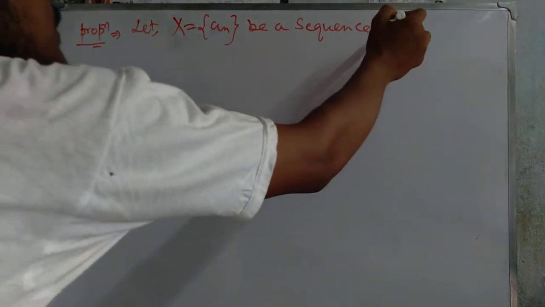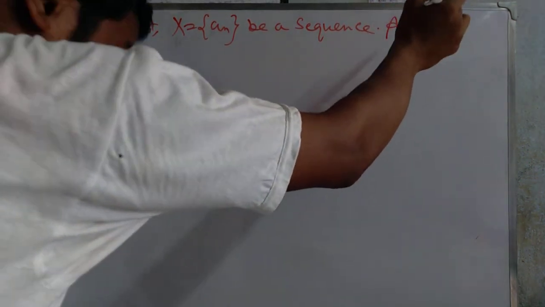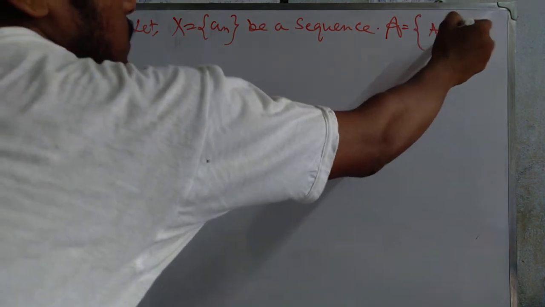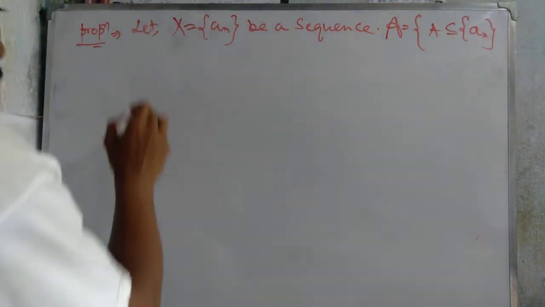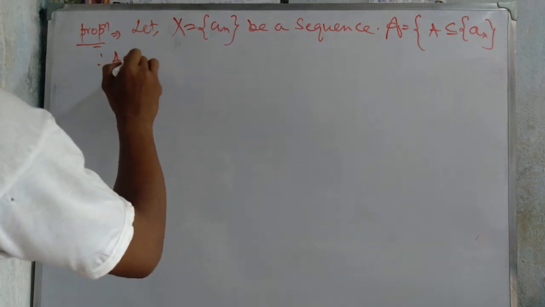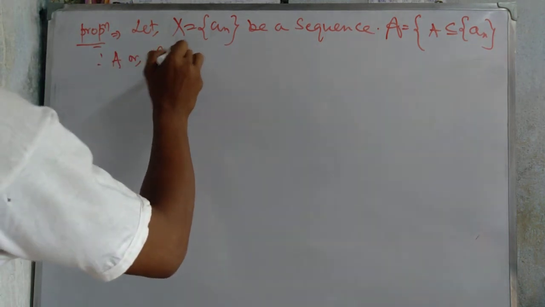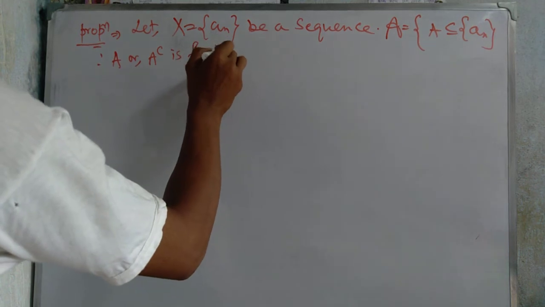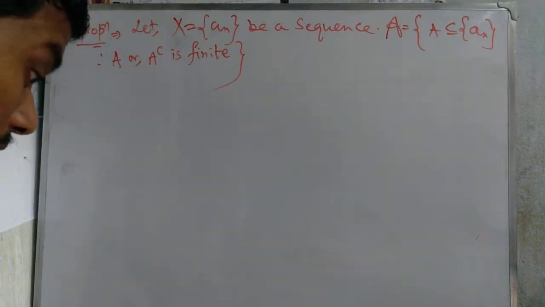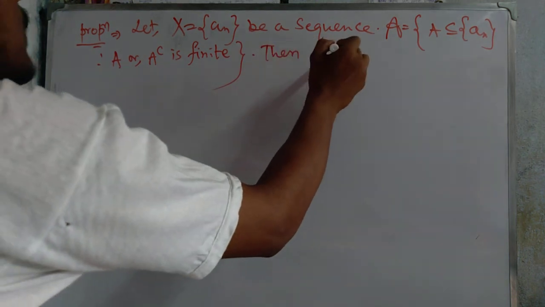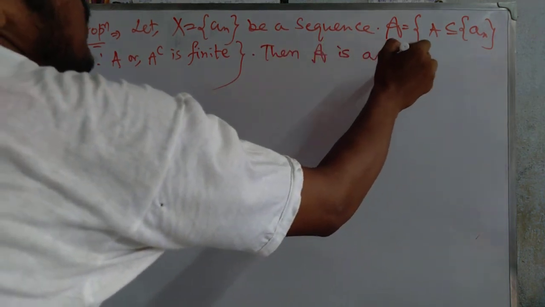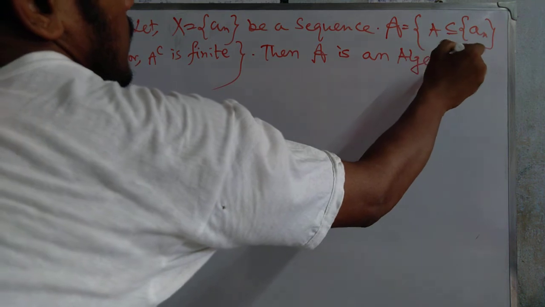Then script A equals the collection of subsets of this sequence where A or A complement is finite. Then we have to prove that script A is an algebra.